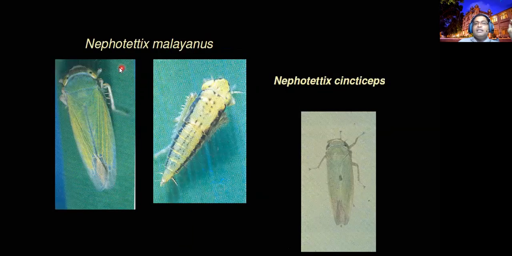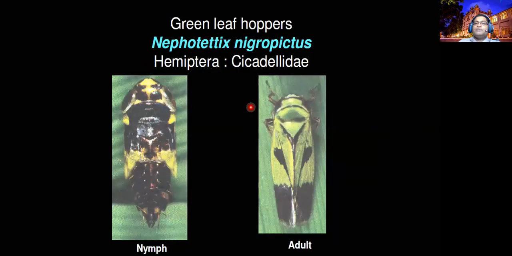Another one is Nephotettix malayanus. This is not present in Sri Lanka, but is present in India. You see, it's fully greenish. And there is Nephotettix cincticeps, another one, with slightly brownish markings. So 3 species are present in Sri Lanka, and these others are not. More than 4 or 5 species are there. This all belongs to green leaf hoppers.